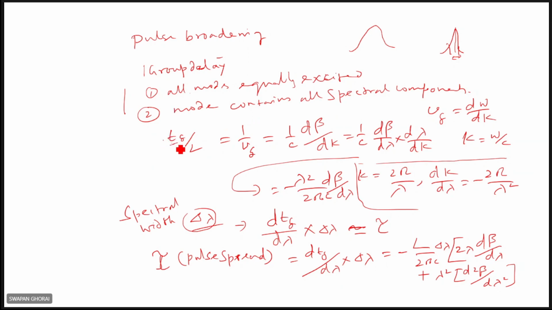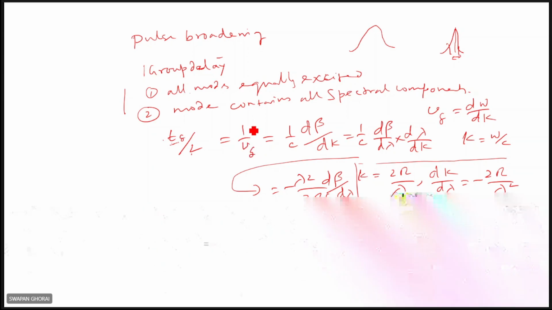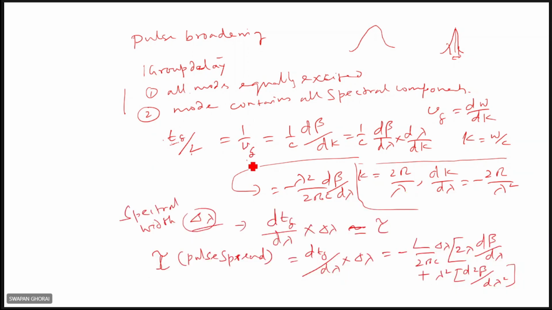The group delay per unit length: if the distance of propagation is L, then the group delay per unit length is tau equal to 1 upon vg, right? The group velocity is actually 1 by c d beta upon dk. We have seen phase velocity and group velocity, d omega upon dk. Remember, in a particular medium, if you consider a particular index, then Vg, these things we have seen earlier, phase velocity, group velocity, right? So in a medium, it will be d omega upon d beta.